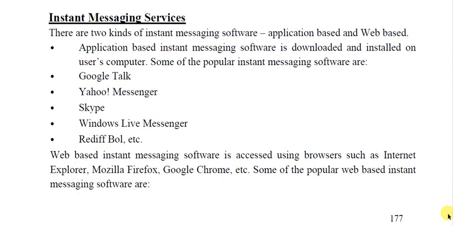There are two kinds of instant messaging softwares. Number one, those are application based, for which you have to download the app. The second type is web based, that you can use on your web browser. Application based instant messaging software is downloaded and installed on user's computer. Some very used IM softwares are Google Talk, Yahoo Messenger, Skype, Windows Live Messenger, Rediff Bol, and many others.